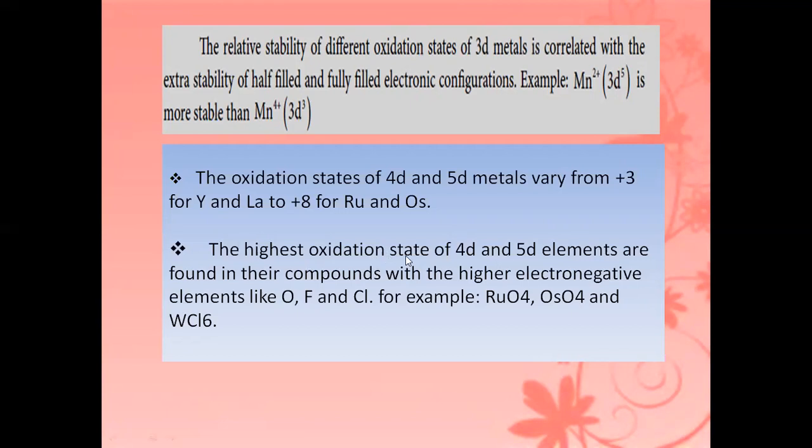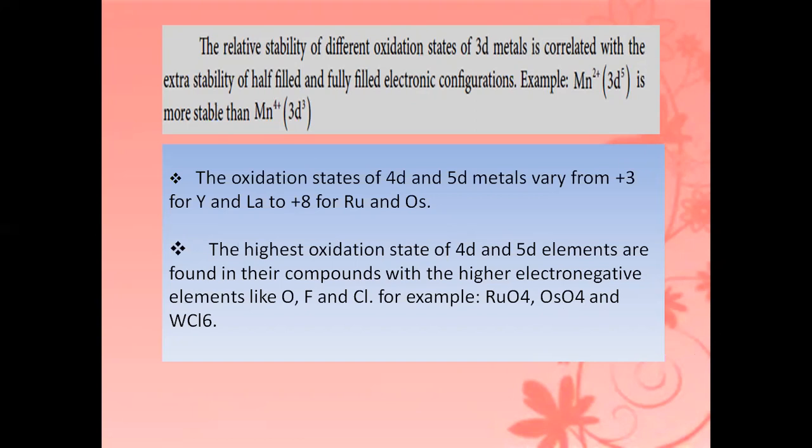The highest oxidation states of 4d and 5d elements are found in compounds with highly electronegative elements like oxygen, fluorine and chlorine. So the 5d and 4d elements react with highly electronegative elements. For example, ruthenium reacts with oxygen and forms RuO4. Like that, osmium reacts with oxygen and forms OsO4.